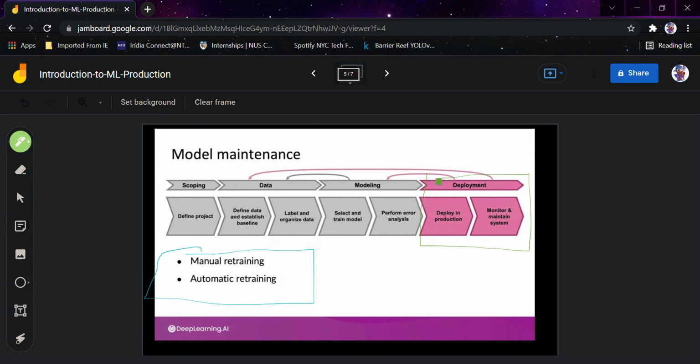So I hope you have got an idea what ML production is and how huge this part is. We would be starting with this phase. This scoping is going to be initial, but we would be talking about that only. The next video is going to be about data: define data, establish it, label and organize data. This is the most important part, and most of the time of data scientists and machine learning engineers goes on this, because data is, believe me, everything you need for AI and ML.